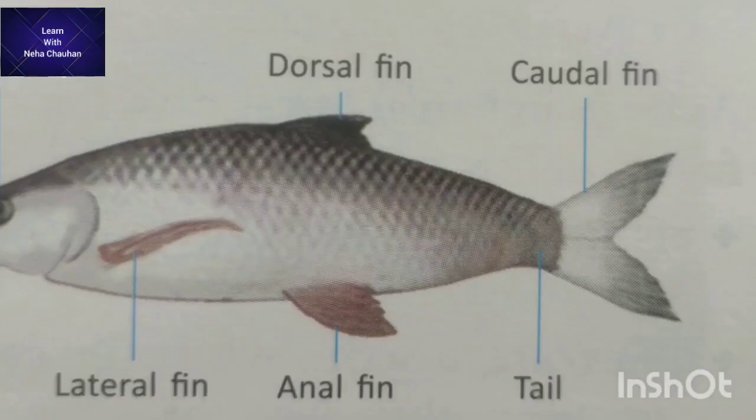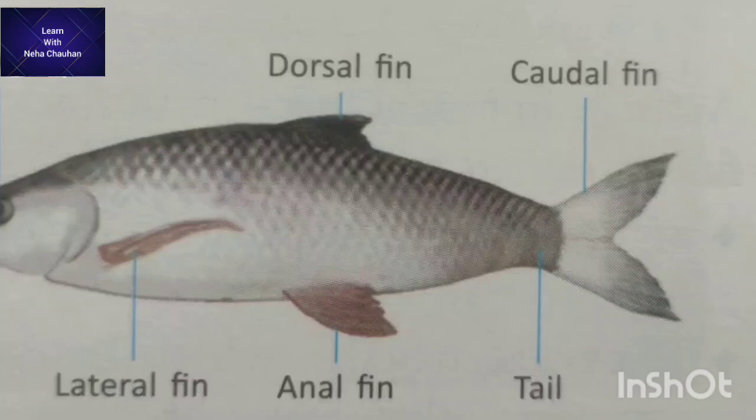Fishes. They have a streamlined body, that means they have narrow endings to swim fast in water. Gills. They have gills to breathe in water. Gills filter oxygen from water and fishes survive in water. Fins help to swim and push the water backward. Tail fin helps in changing the direction of the fish in water. Scaly skin helps the fish to protect them from rotting.